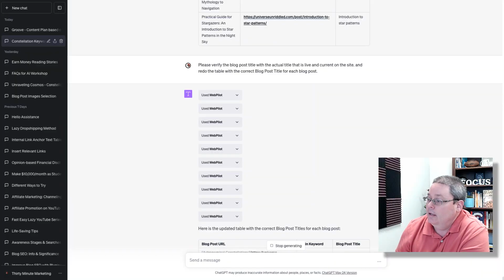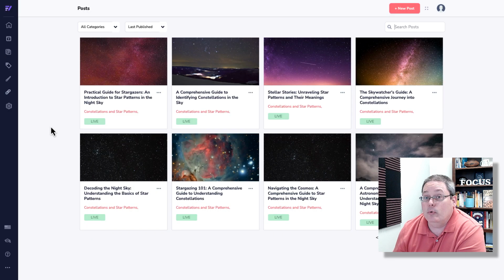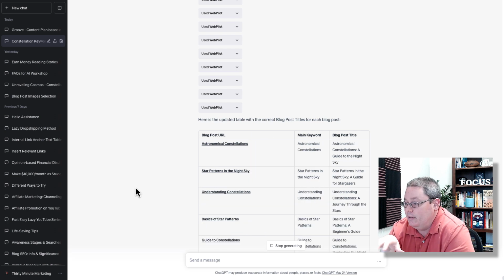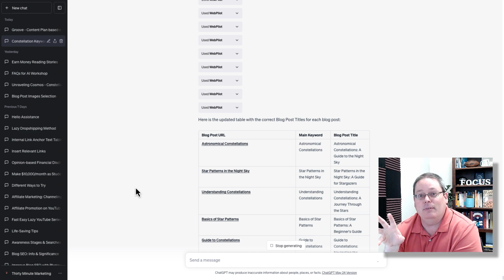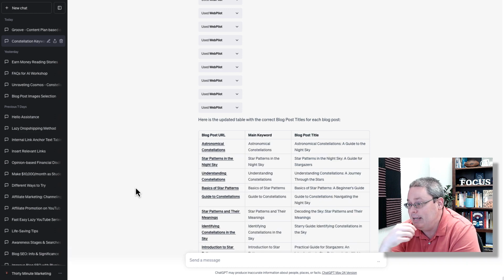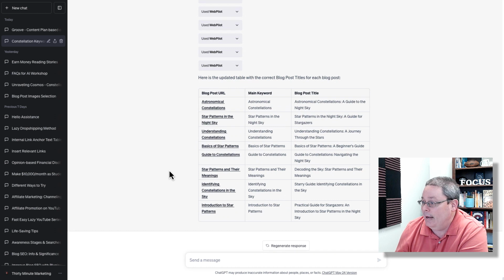Day 76 of AI blogging. We're going to dive into ChatGPT. You can see here it is actually building out the blog post table for the category and topical cluster of constellations and star patterns. While it's putting that information together, we verify the information is correct, because I have been a little frustrated with ChatGPT and what it's been doing, but I've had decent results since I switched back to WebPilot. You can see here it's building out the table and it's adding the post URL.